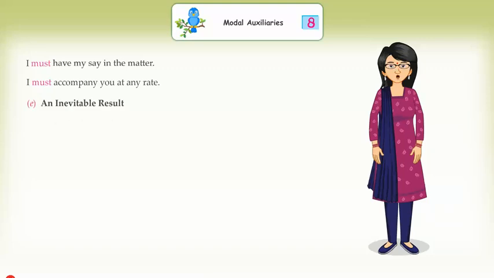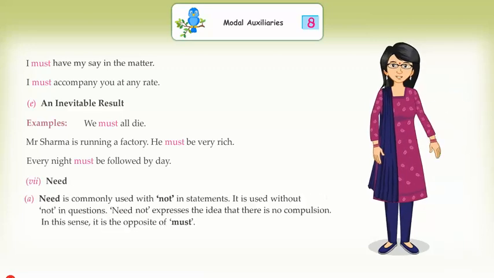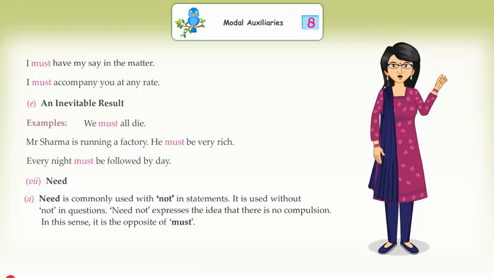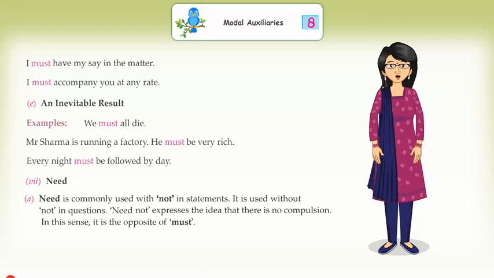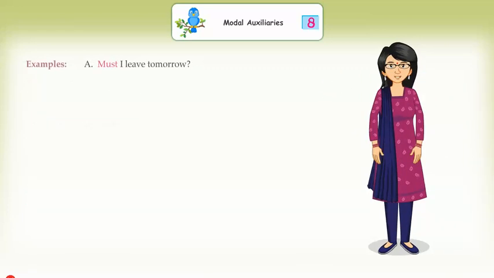E. An inevitable result. Examples: We must all die. Mr. Sharma is running a factory. He must be very rich. Every night must be followed by day. Eighth, need. A. Need is commonly used with not in statements. It is used without not in questions. Need not expresses the idea that there is no compulsion. In this sense, it is the opposite of must.